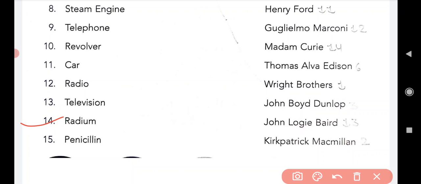Radium. So radium was invented by Madame Curie. Spelling is Madame Curie. So Madame Curie invented the radium.